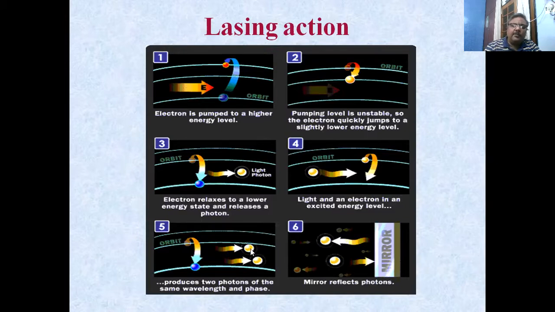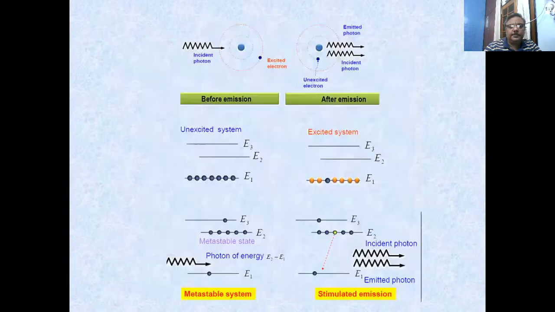These emitted photons in chain strike another electron of another atom, and the process goes on multiplying. The result is a bunch of photons, which are emitted coherently from the laser device after multiple reflections from the mirrors. Now let us see.